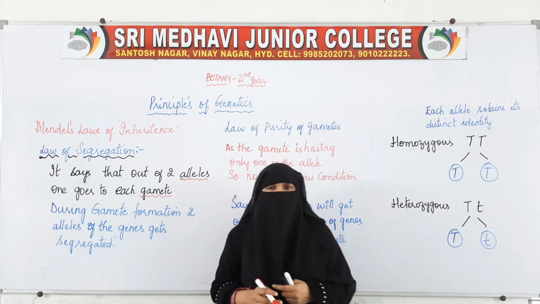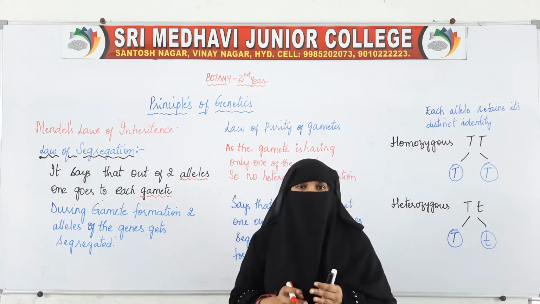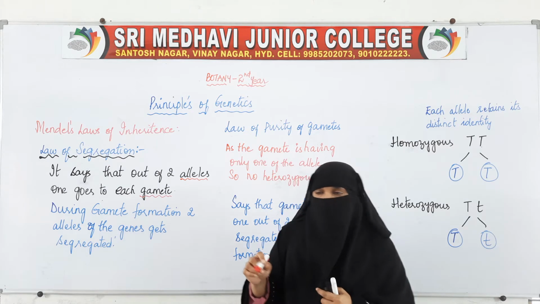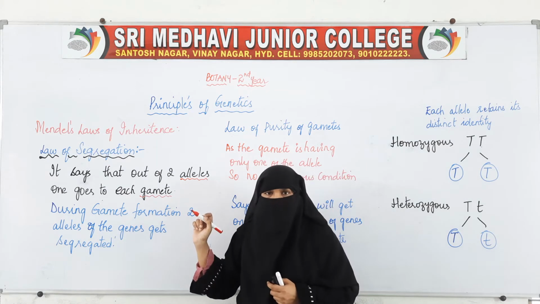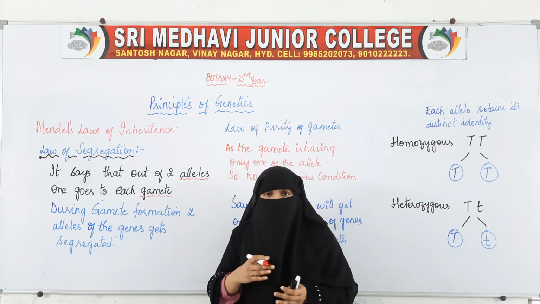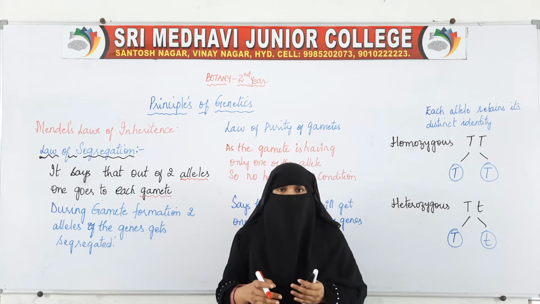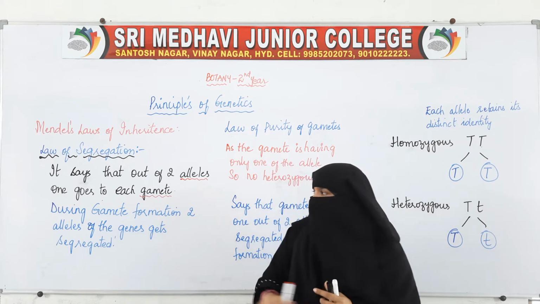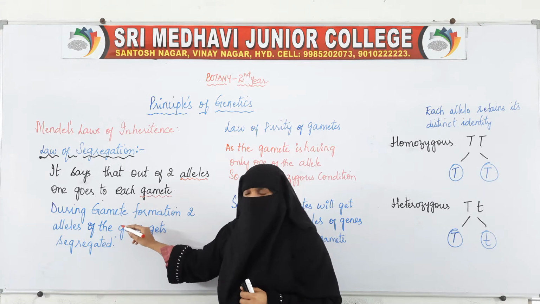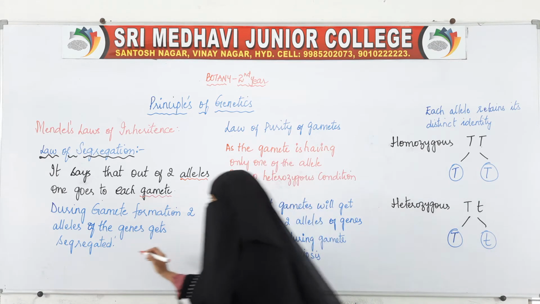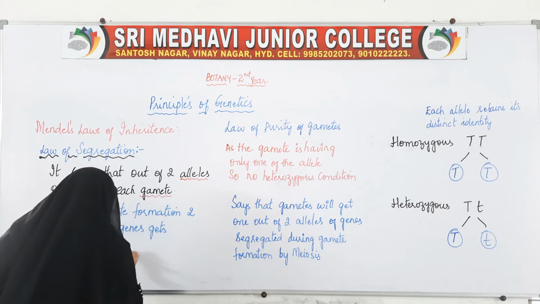Two alleles are there. So during gamete formation, the alleles get segregated. Because of this gamete formation only, reproduction will take place and the generations will be moving forward. During gamete formation, the two alleles of the gene get segregated, or we can even say separated.